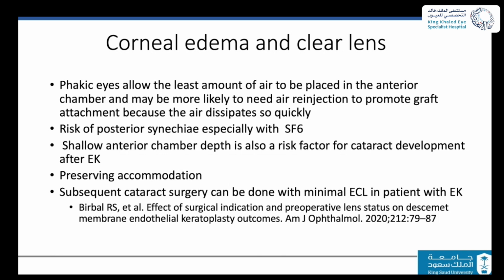Now, doing EK in patients who are phakic is going to be challenging. You will not be able to inject a lot of air in the anterior chamber. It's shallow, okay? And this increases the risk of re-graft, the detachment of the graft. The other thing is that some people prefer to inject SF6 to minimize the graft detachment. This is also going to carry the risk of posterior synechiae in such patients. The presence of a shallow anterior chamber and the trials of unfolding the graft will carry a risk of traumatizing the lens and creating a cataract.